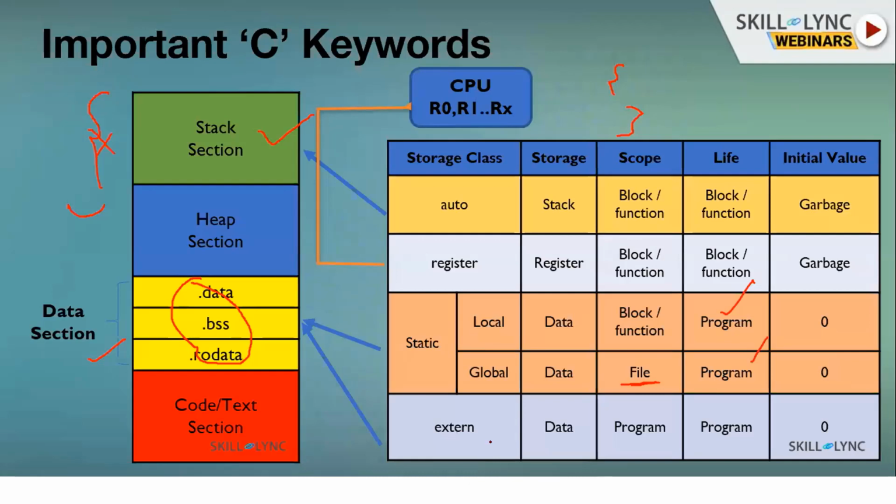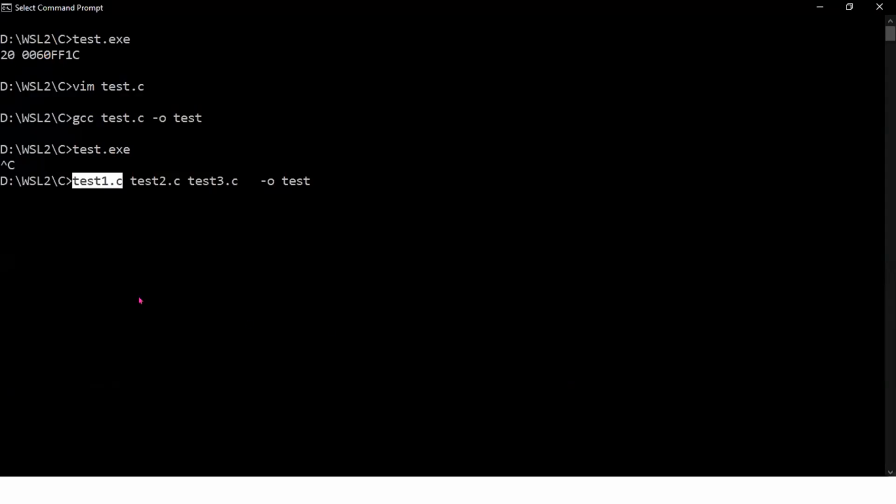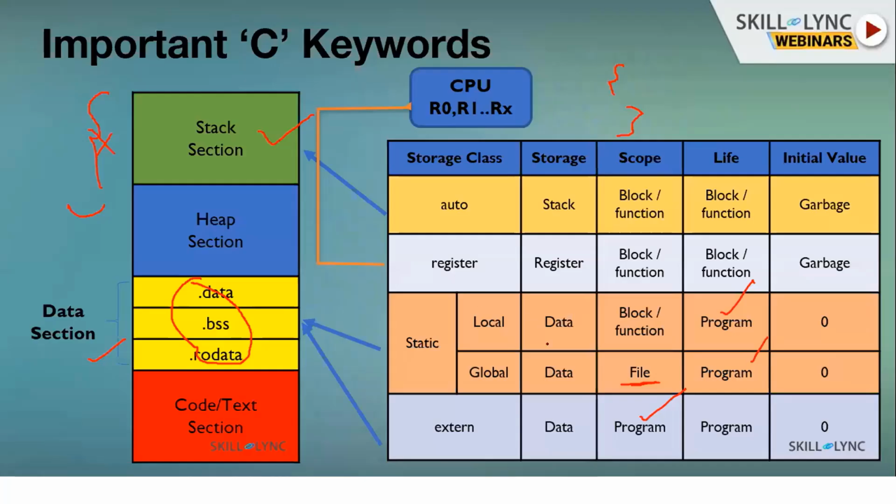And extern. Extern is the same as this. Here there is no local extern and global extern. Extern is the same as this, but its scope is such that you can access it in all other files. If you have declared an extern variable, meaning globally declared any variable, you can access it in any other file of the program also. So its scope is throughout the program, and its life is throughout the program. Why? Because it is stored in the data section, and the data section is a one-time initialized section, and this will hold the zero value. Why will it hold zero, and why will these hold garbage?